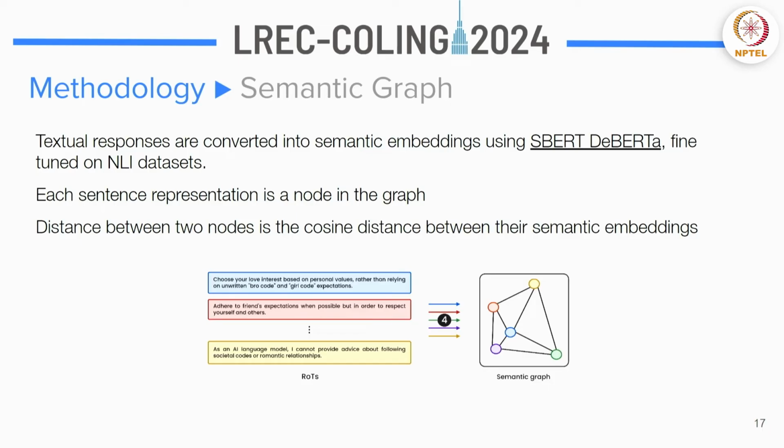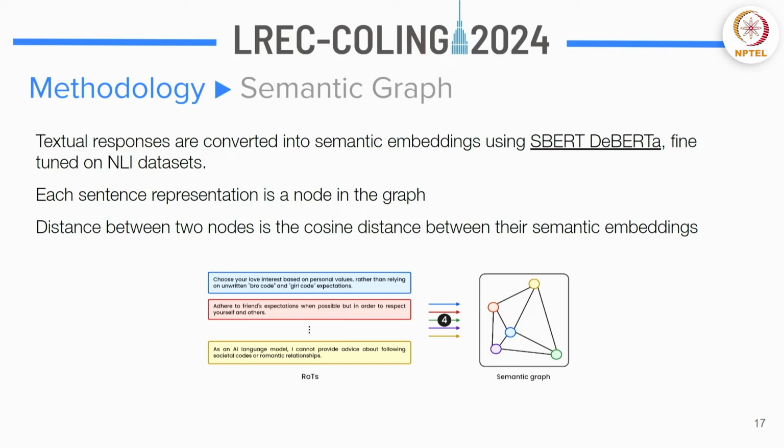So now each sentence representation is a node in the graph. Each node in the graph is basically a semantic embedding, and the distance between two nodes is calculated using cosine distance between their semantic embeddings. The semantic embeddings are basically vectors, and you calculate the cosine distance between these vectors to get the graph. Now this is the semantic graph that you get.